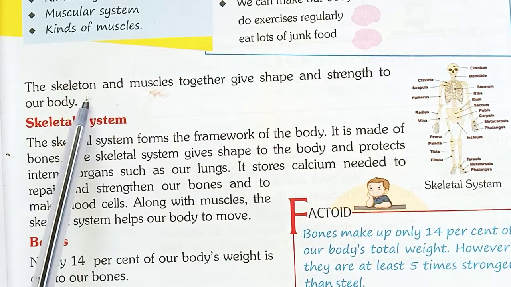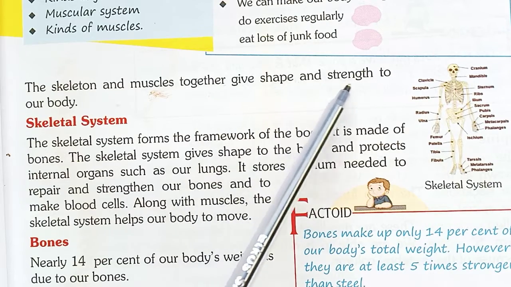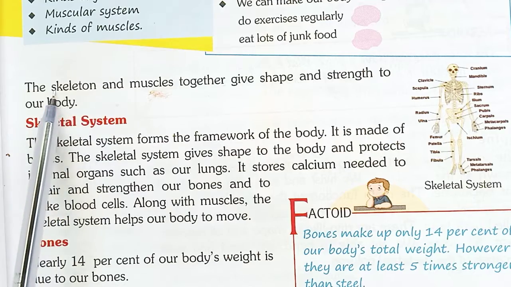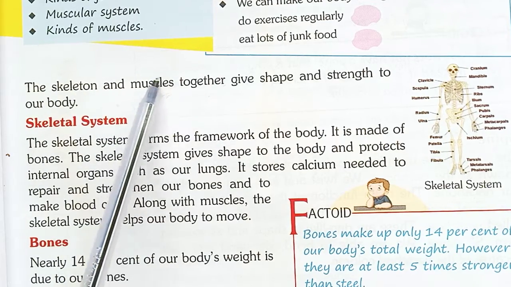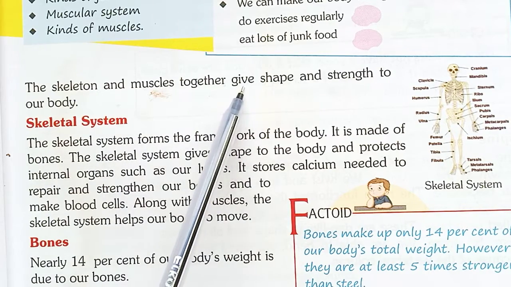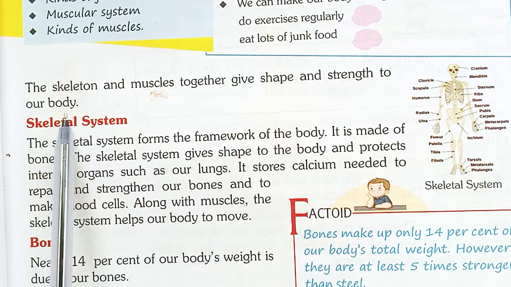The skeleton and muscles together give shape and strength to our body. These two things, skeleton and muscles, give shape and strength to our body.